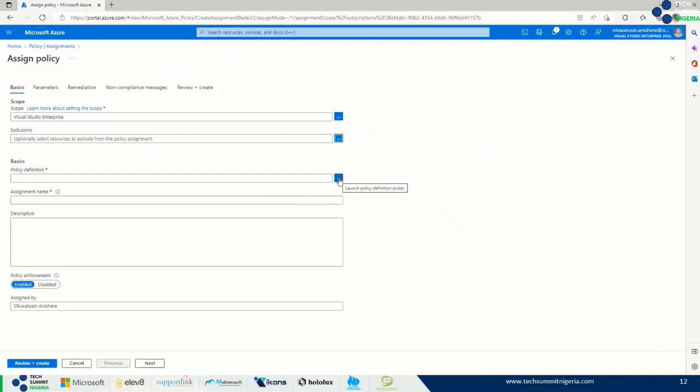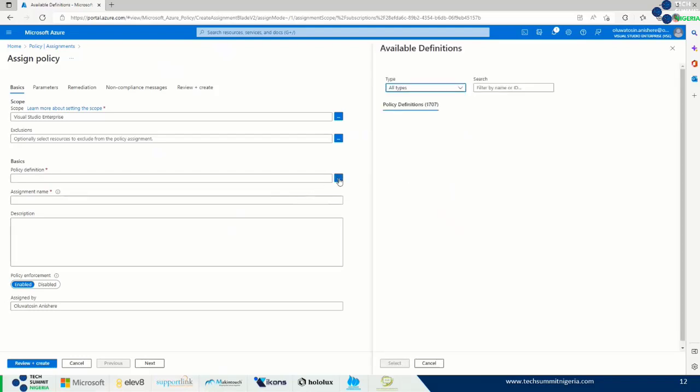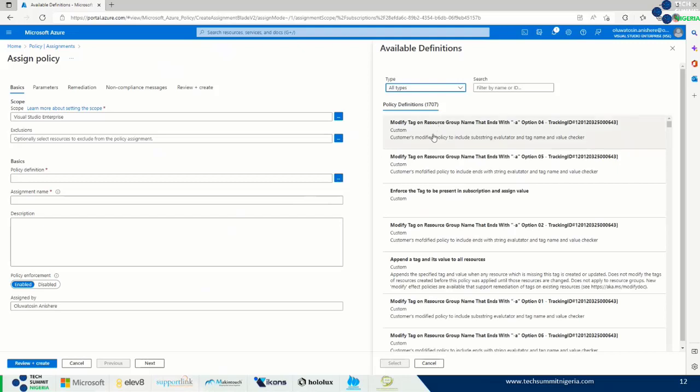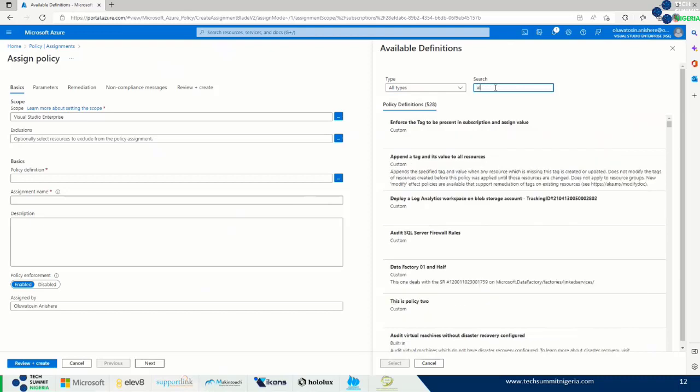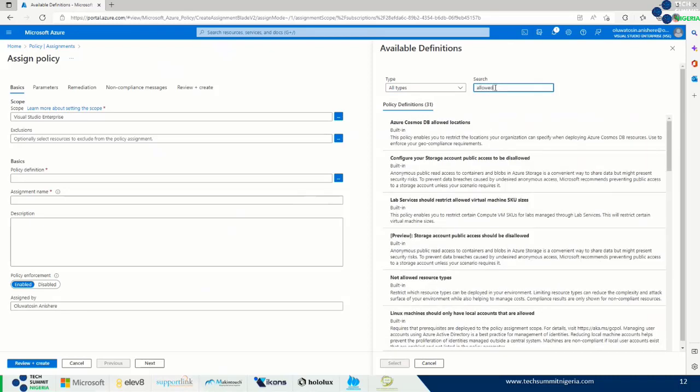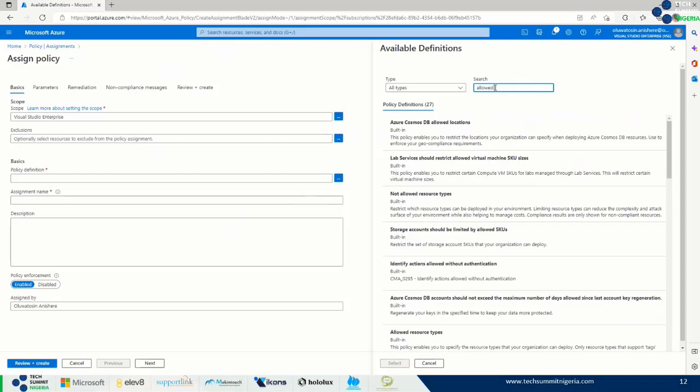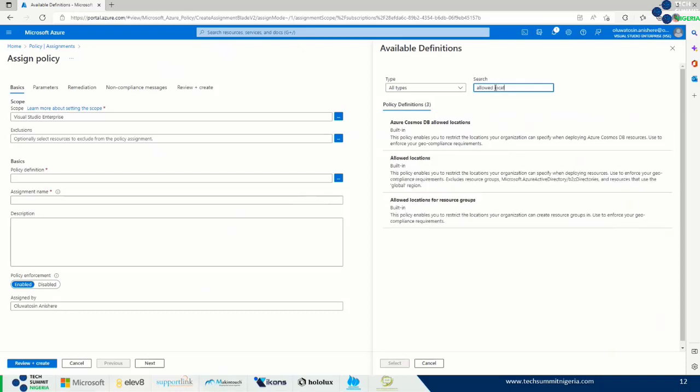Let's click on this ellipsis, and these are the built-in policy definitions. So I'm going to filter it to allowed locations. That should filter it out. Oh, yes, I have it here. So allowed locations is built in. That's what I want to focus on.